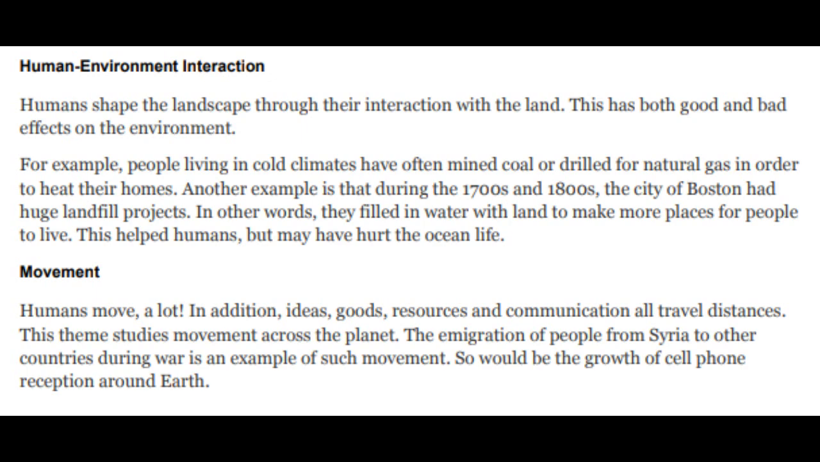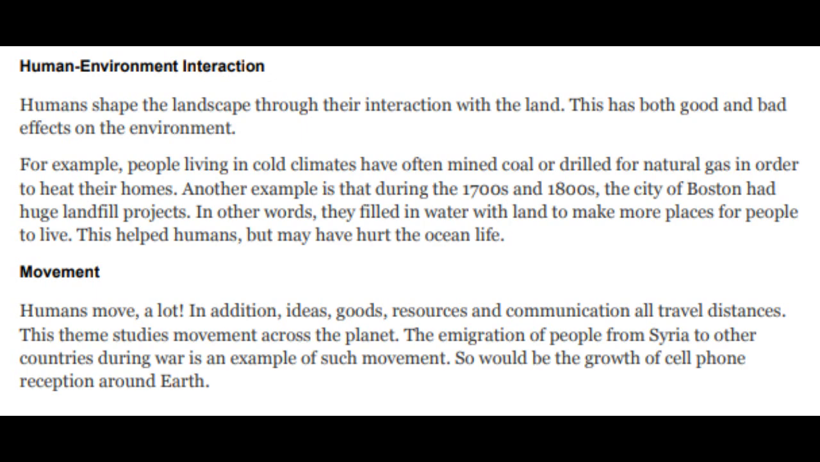For example, people living in cold climates have often mined coal or drilled for natural gas in order to heat their homes. For example, during the 1700s and 1800s, the city of Boston had huge landfill projects. In other words, they filled in water with land to make more places for people to live. This helped humans, but may have hurt the ocean life.